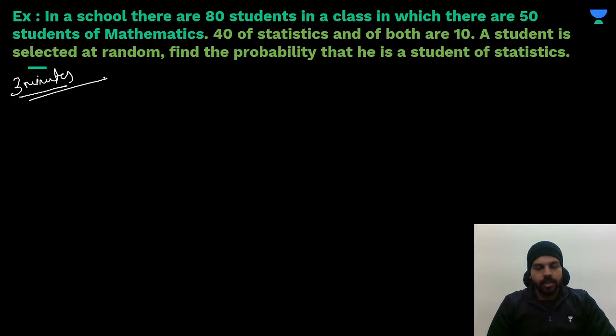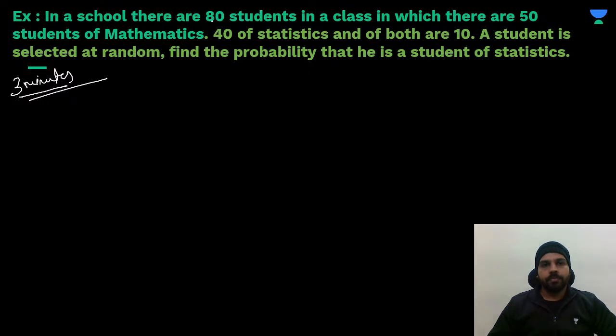The question says in a school there are 80 students in a class in which there are 50 students of mathematics, 40 of statistics, and both are 10. A student is selected at random. Find the probability that he is a student of statistics. This we have to take out. Now you can match your answer with me.